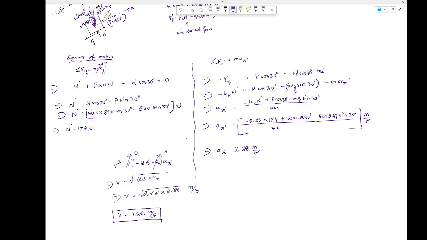And obviously, to find the friction force, we need the normal force. That's the reason we use this y direction equation of motion. We know there is no movement in the y direction on the block itself, so we'll find the N prime by simply counting all the forces acting in the y direction. And then once you have the value of N prime, we have the friction force from this mu k N prime. And once we had that, then we use the equation of motion in x prime direction. We had all the forces on the left side, and on the right side we have mass multiplied by acceleration, which is obviously the actual movement of the block in x prime direction.